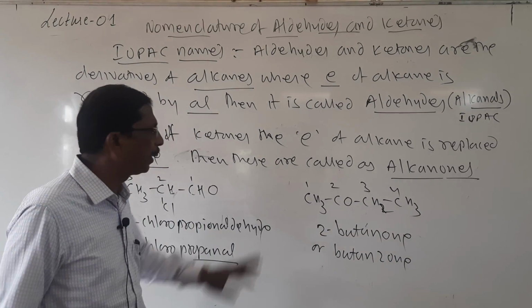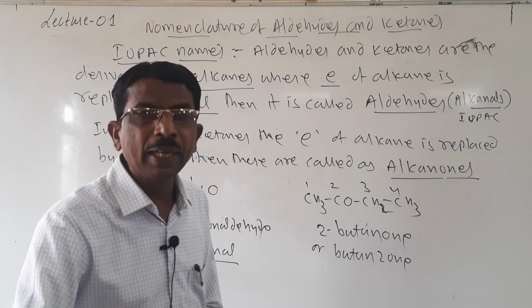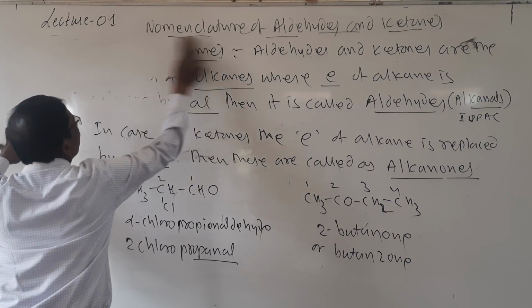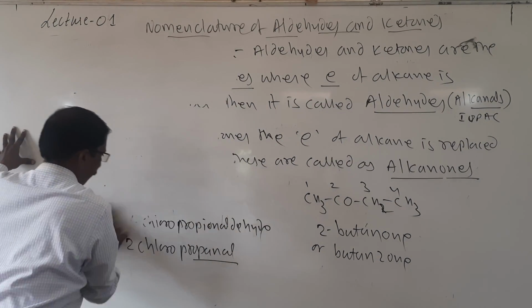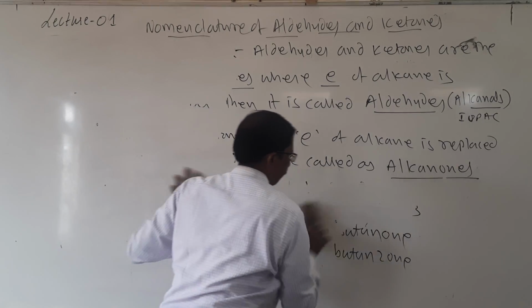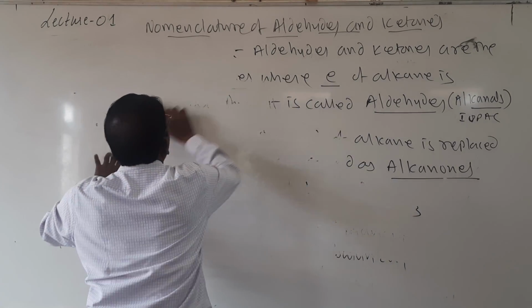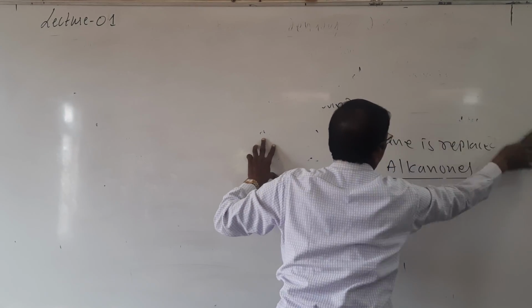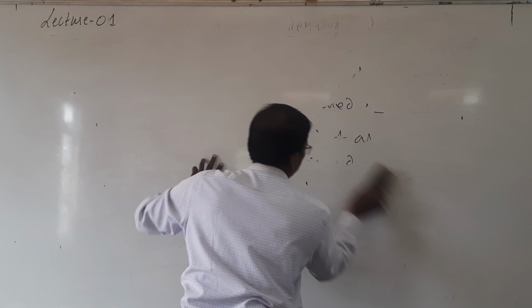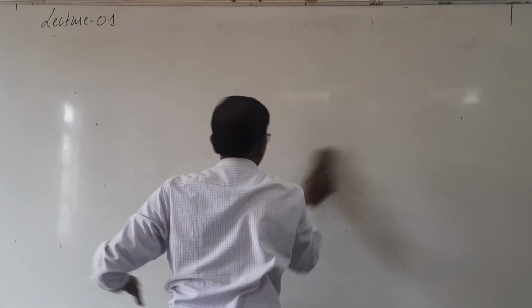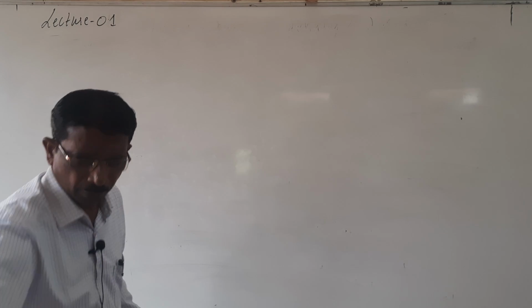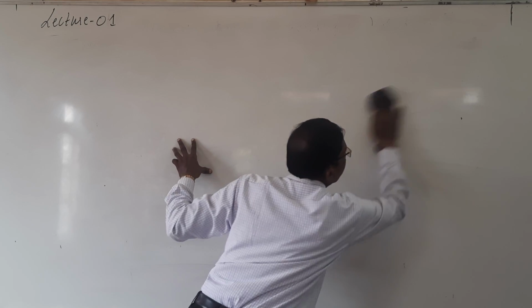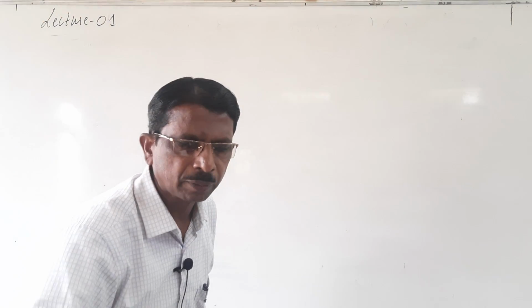So it is about naming of these compounds. And if ring compounds, aromatic compounds are there, then what happens here?